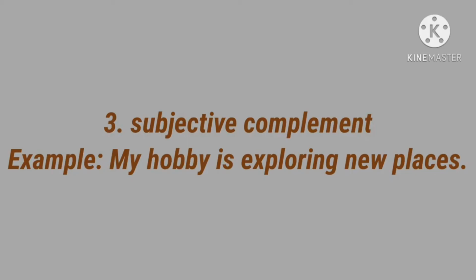A subjective complement is a word or group of words which gives more information on the subject of the sentence. So here exploring is a gerund. Subject, my hobby. So it tells more about the subject. So it is a subjective complement. So here gerund is used as a subjective complement.